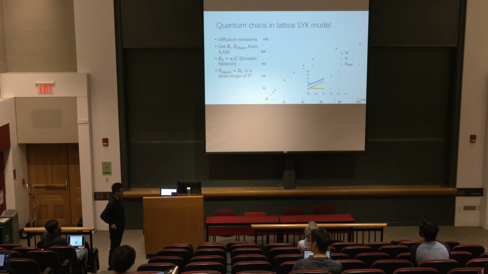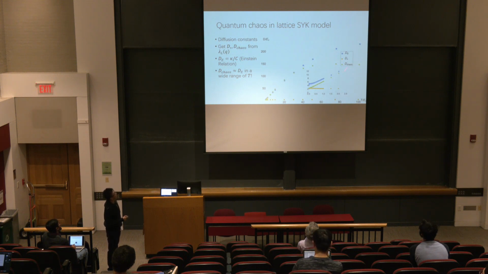And using the ladder identity, we can also compute how the OTOC propagates in space. And we found that there are two kinds of diffusion constants: a short distance diffusion constant D star and a long distance diffusion constant D chaos. This D chaos is not a real diffusion constant. It's just some quantity we made out of the butterfly velocity.